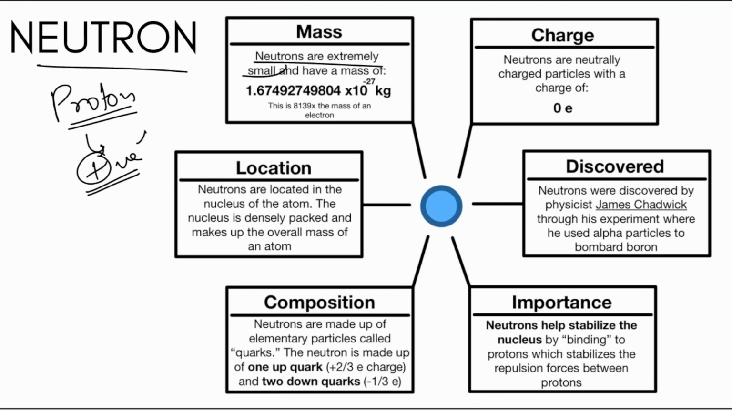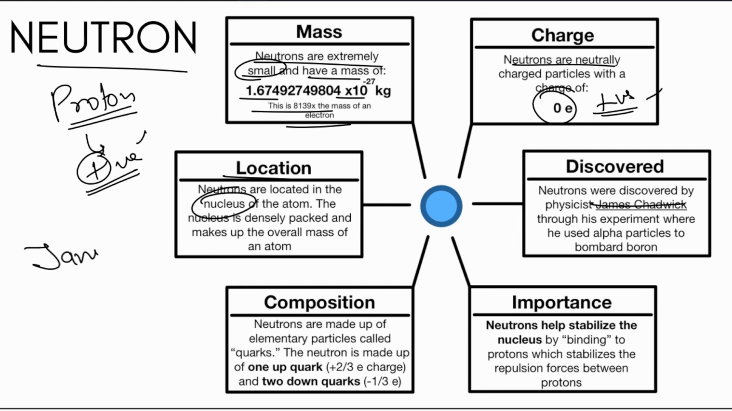So neutrons are extremely small, again with a mass of 1.67 times 10 to the power minus 17, the same mass as the proton. Charge neutral. Positive charge is not there. We'll see why it is not there. So location: they are located in the same place, the nucleus of an atom, and discovered by James Chadwick. Please remember.